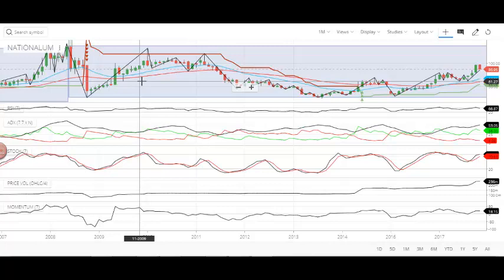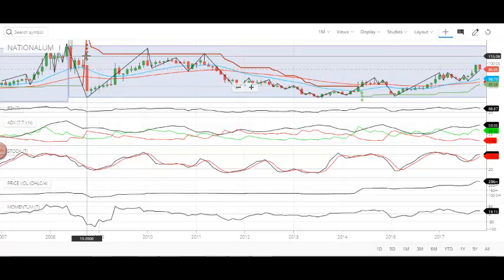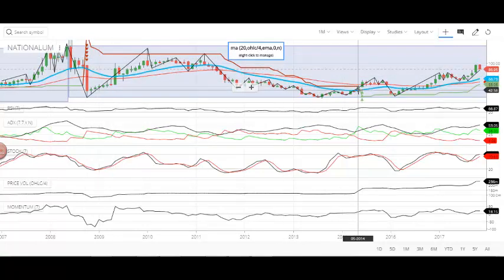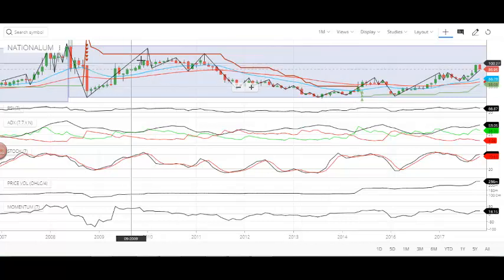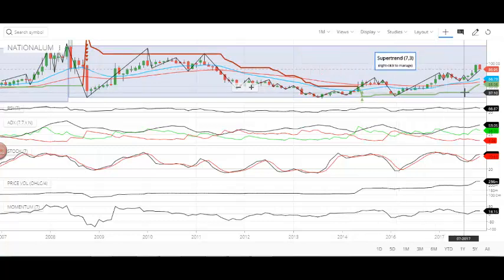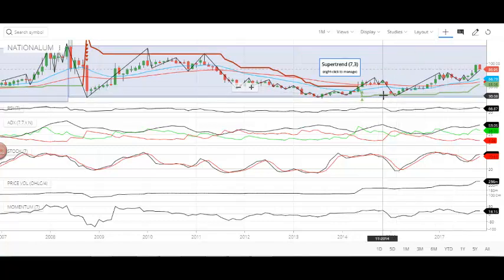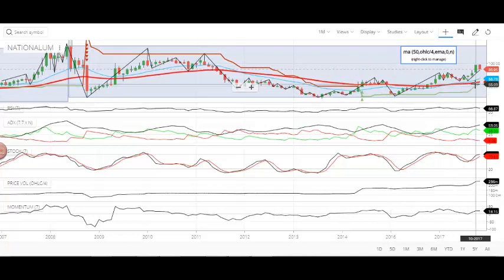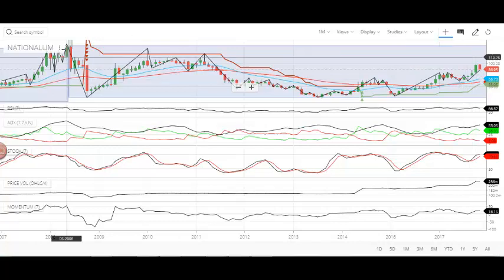And the second thing is, the majority of the time this stock has been under the influence of a negative super trend mode. Since 2008 onwards up to May 2014, nearly 6 years, this stock has been under the influence of negative super trend mode. And only recently, from June 2014 onwards, for the last 3 years, this stock came under a positive super trend mode. The stock recently crossed its 20 and 50-day moving average, and that's good. Now we see it has already crossed.